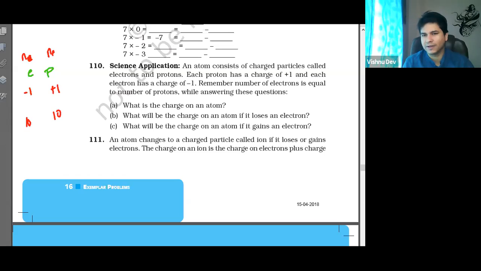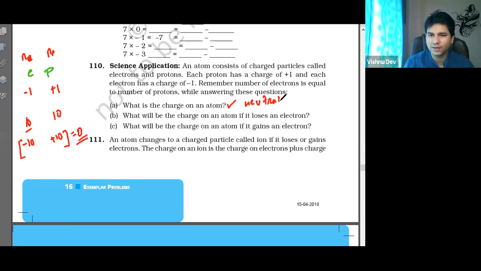Tell me, everyone, step by step. Very good. Sir, 0. Correct? Because 10 electrons having -1 charge will give -10 charge, and 10 protons having +1 charge give +10 charge. But the atom consists of both electrons and protons, so you will add them and get 0. Is it clear? So I can say every atom is neutral, unless and until electrons transfer. Yes or no?